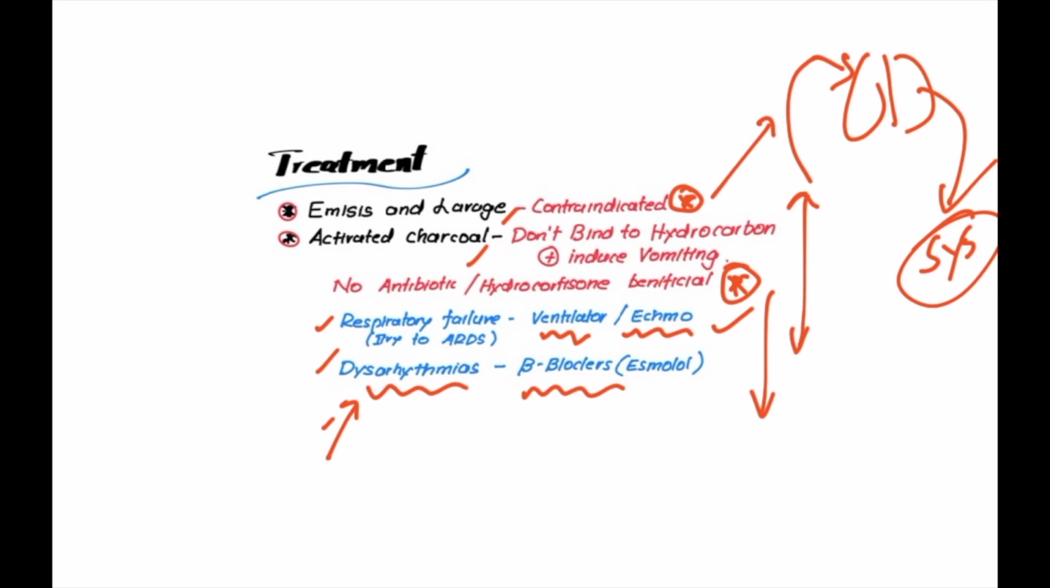Renal failure, we have to treat like AKI. If it is causing CKD, we have to treat CKD. For renal tubular acidosis, we have to treat accordingly. And hepatitis, we have to treat accordingly. And that's how the treatment is going to be for hydrocarbon poisoning.